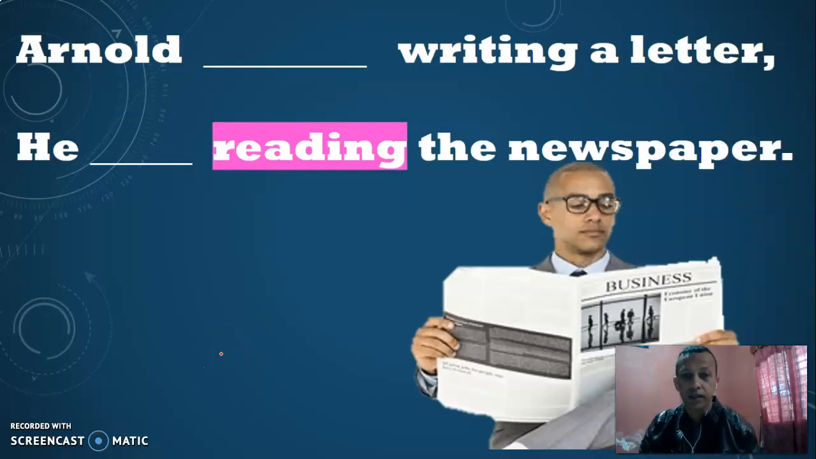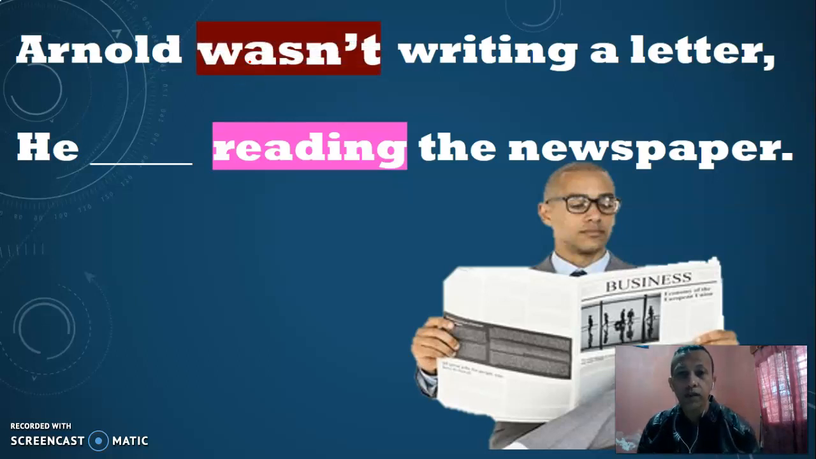All right, let's go to the next one. So help me, please. ¿Me ayudan? Arnold wasn't or weren't. Okay, wasn't writing a letter. Arnold wasn't writing a letter. So he was reading the newspaper. All right? Wasn't and was. Arnold no estuvo escribiendo una carta. Estuvo, ¿qué estuvo haciendo? Reading. Look at the picture, look at him, reading the newspaper. Estuvo leyendo el periódico.